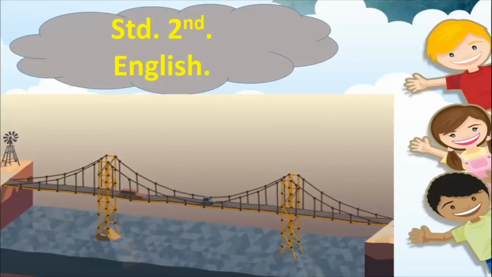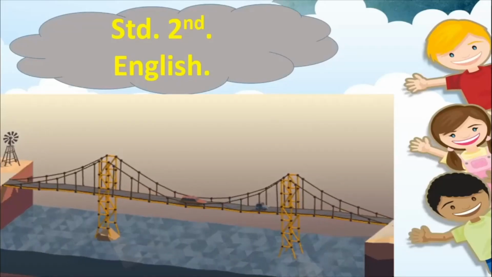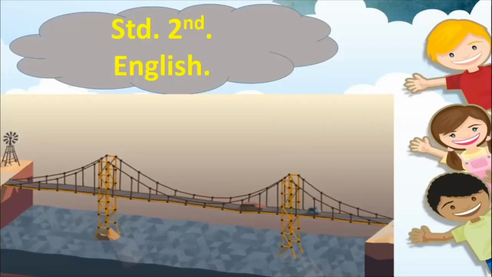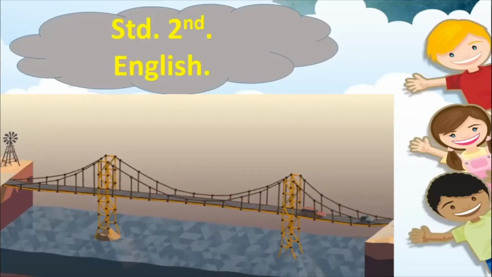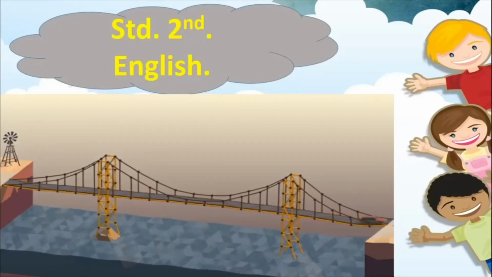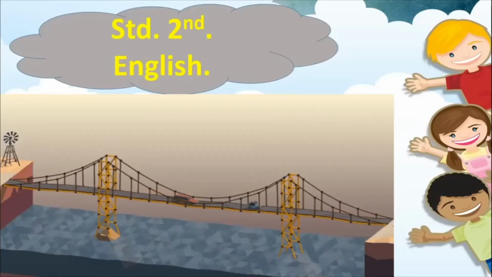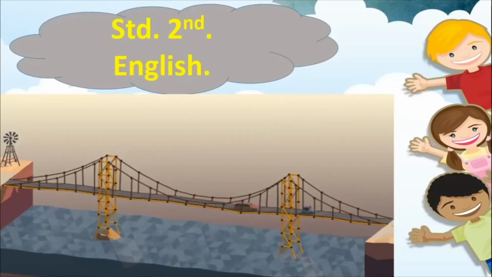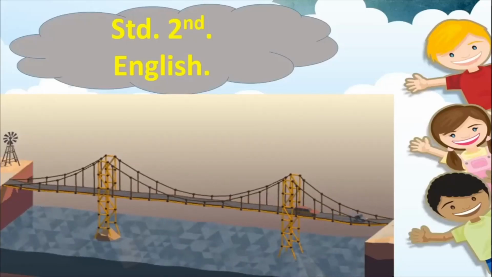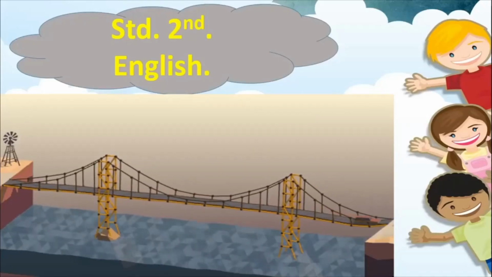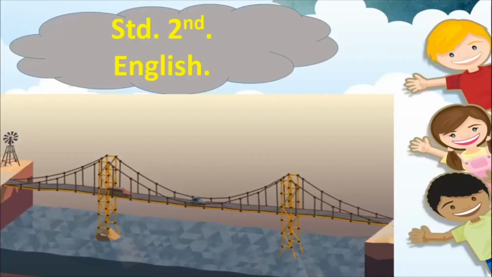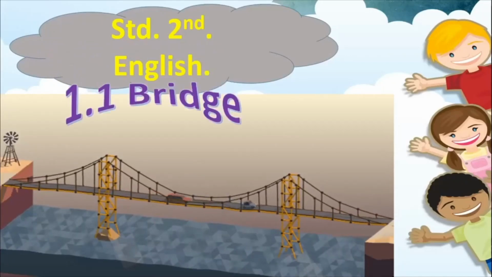You see a river with water in it, and there is something connecting both sides of the river, and a car and a big van are passing on it. What do you call this thing? Yes, you call it a bridge.